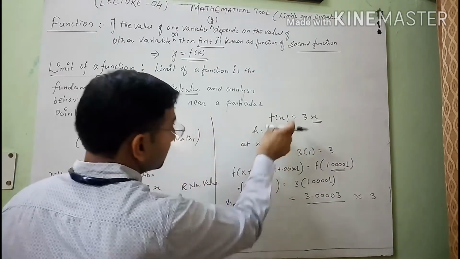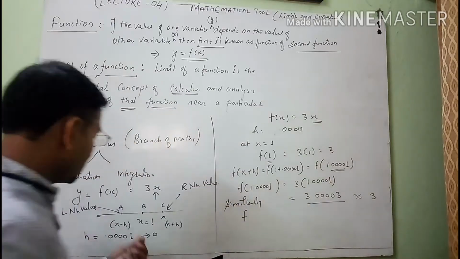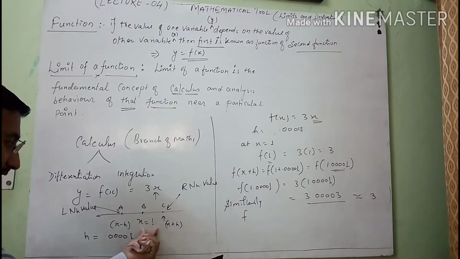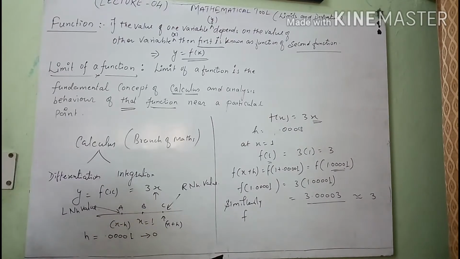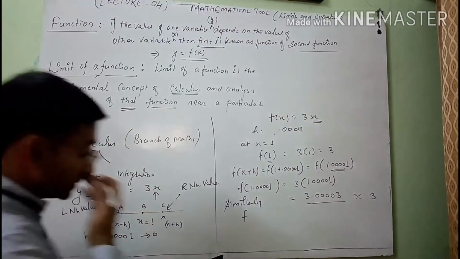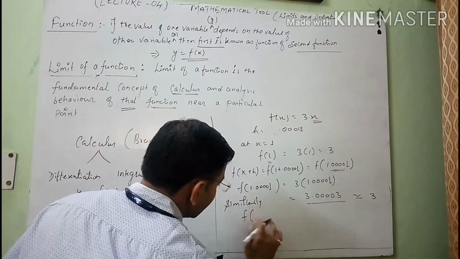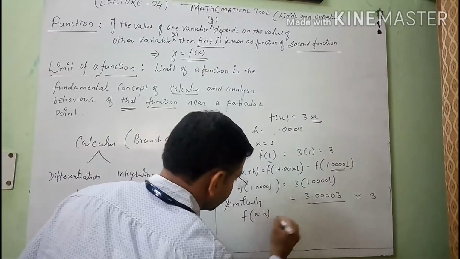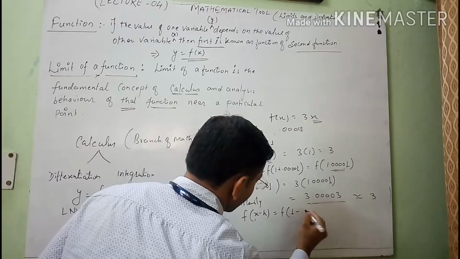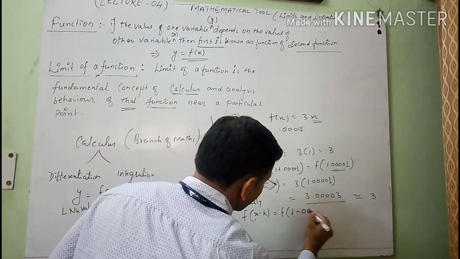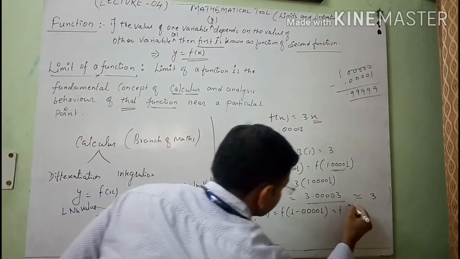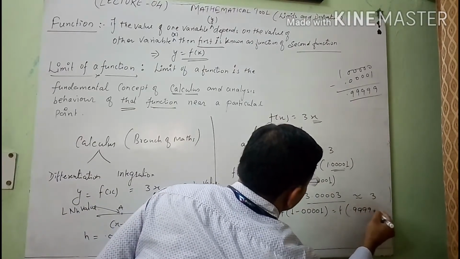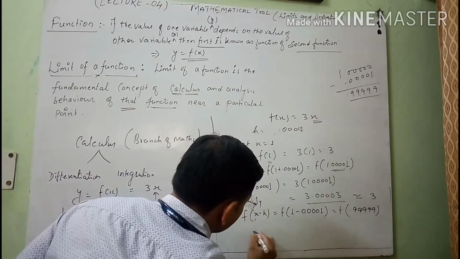Similarly, we will calculate here the value which is left side of the value x equals to 1, means we will calculate here left side neighborhood value. So see here student, when we write it like that, x minus h, clear? So it will form 1 minus 0.00001. So I will get 0.99999.